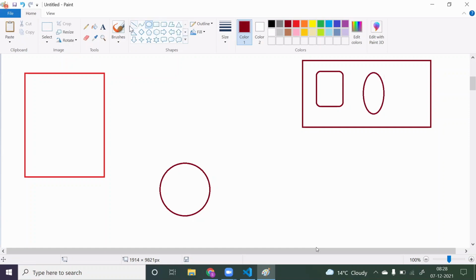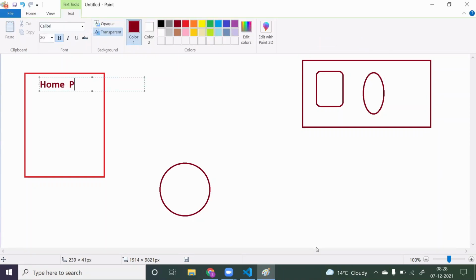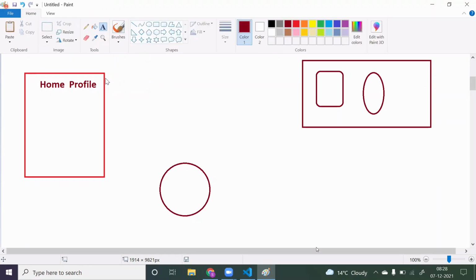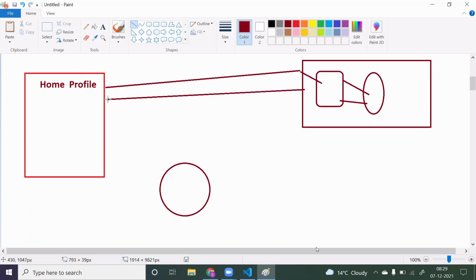Now the first time whenever the user clicks on home, you have to send one request to the server. The request will go to the server application, then it will connect with the database. Whatever data you have requested, that data will come back. Once the data has come back, in your home component, whatever you want to display, just display that data here.